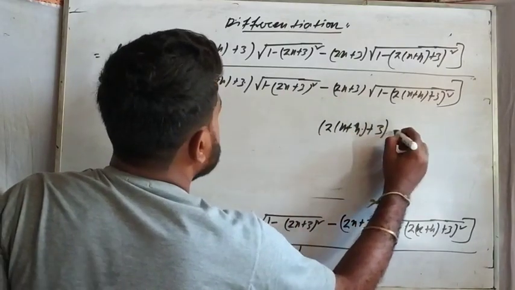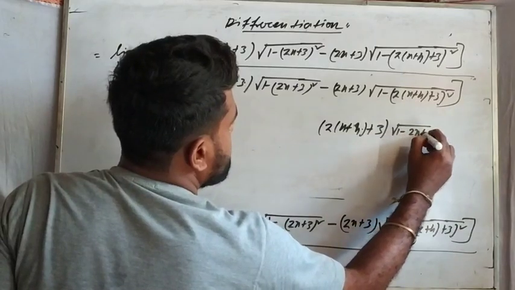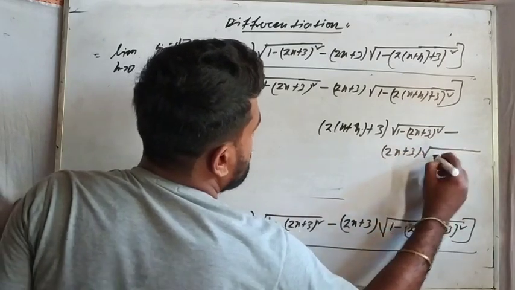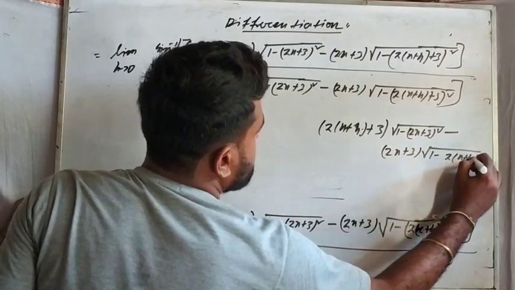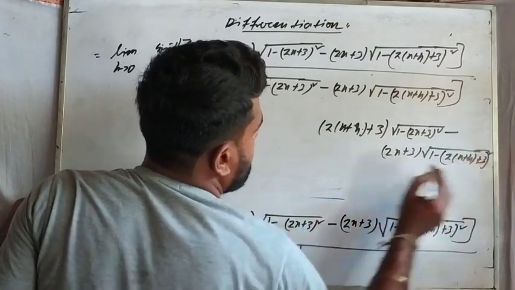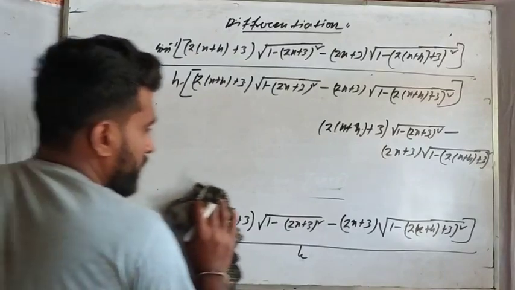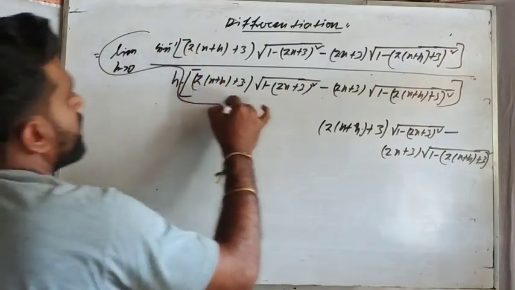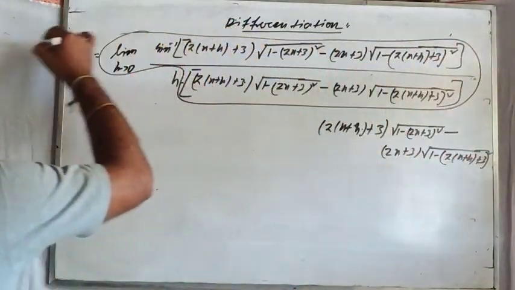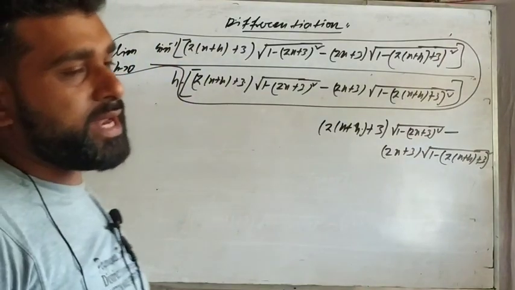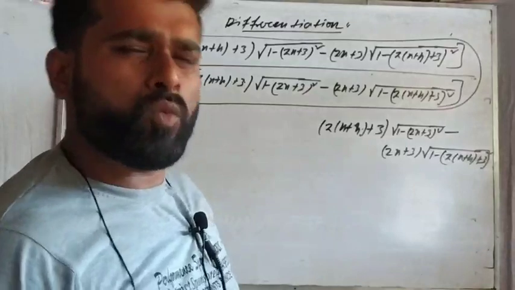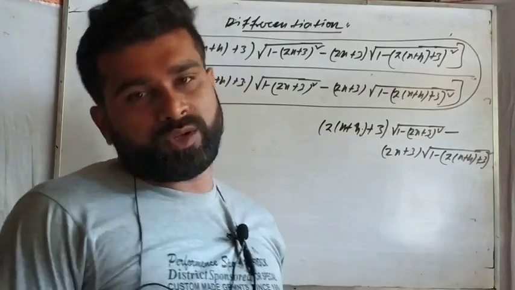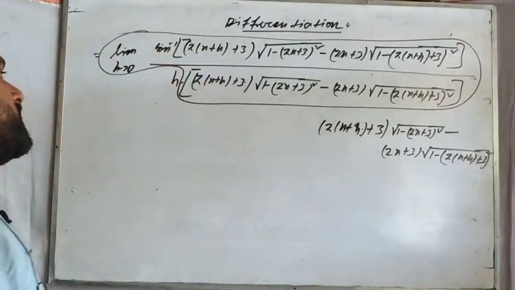So this is root over 1 minus (twice x plus 3) whole square, then minus (twice x plus 3) and then root 1 minus (2 into (x plus h) plus 3) whole square. Okay. According to the formula that you can see, limit x tends to 0, sine inverse x by x equals 1. Whatever the x it is, no need to consider this. If you have this expression like the formula, then you should use the 1. So here this whole part is 1.